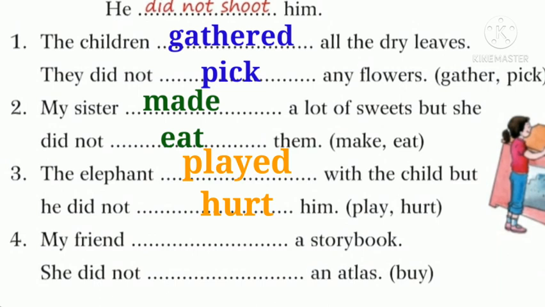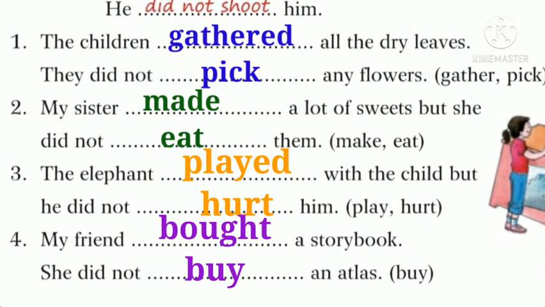Okay, now the fourth one. My friend buy a storybook. No, that is wrong. My friend bought a storybook, because buy's second form of verb is bought. So here the sentence will be like that. My friend bought a storybook. She did not buy an atlas. I think this exercise is really very easy. If you practice it well, then you are easily able to do these types of exercises.